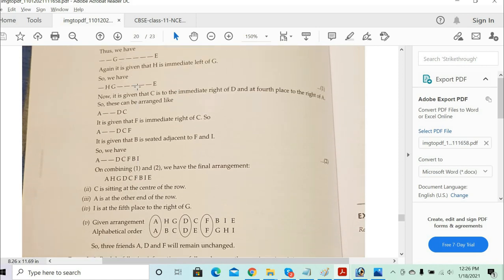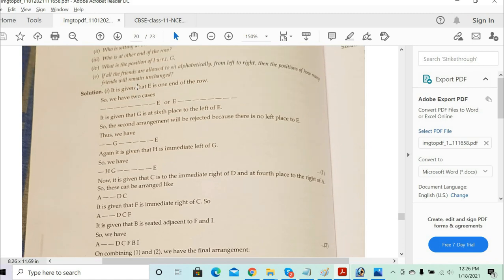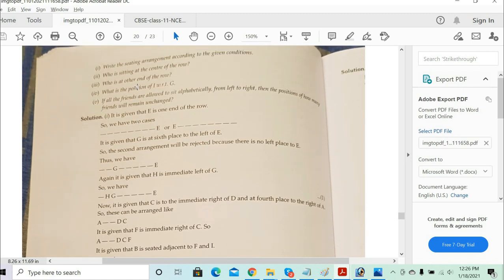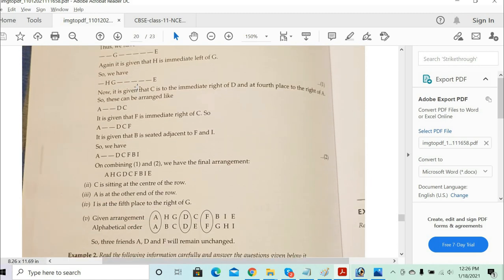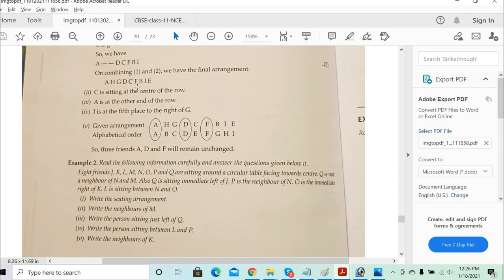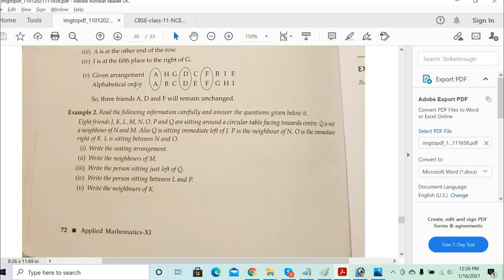Yes. So, Tanisha, you are done with the first question? Any doubts in the first one? No, sir. Perfect. Let's explain the second one, that is the circular one. Circular one is difficult? Okay, no problem.